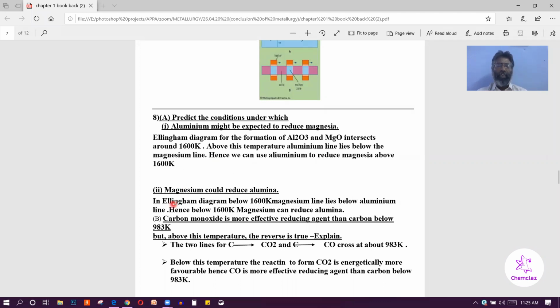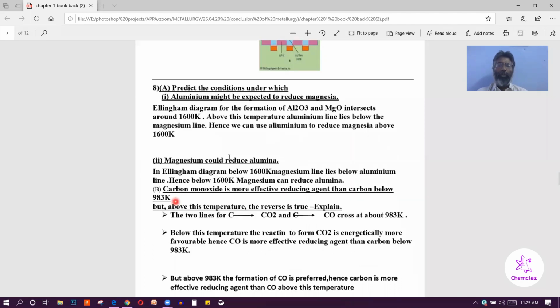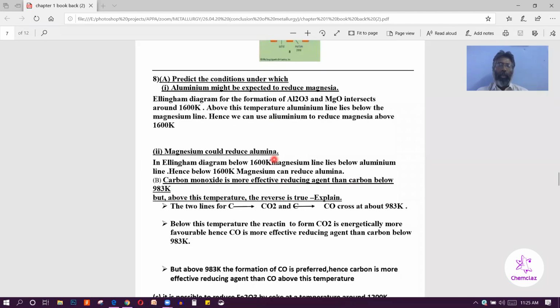The second one: magnesium could reduce alumina. In the Ellingham diagram, below 1600 Kelvin, the magnesium line lies below the aluminum line. Hence, below 1600 Kelvin, magnesium can reduce alumina. So if you change the temperature, the reduction takes place reversibly.